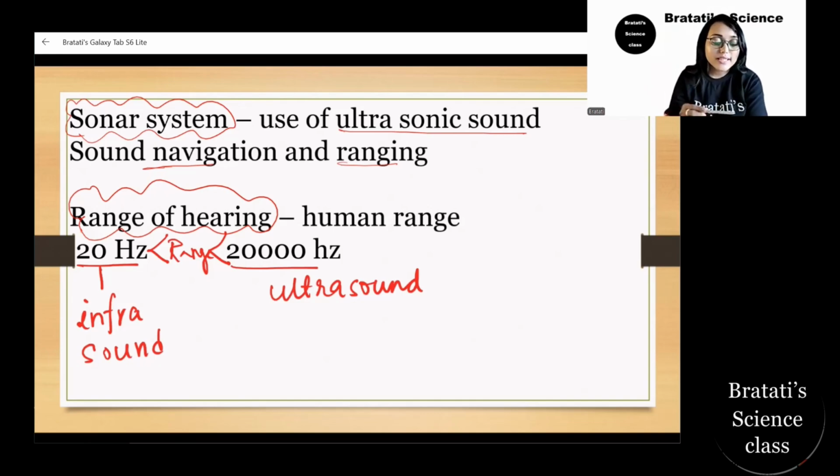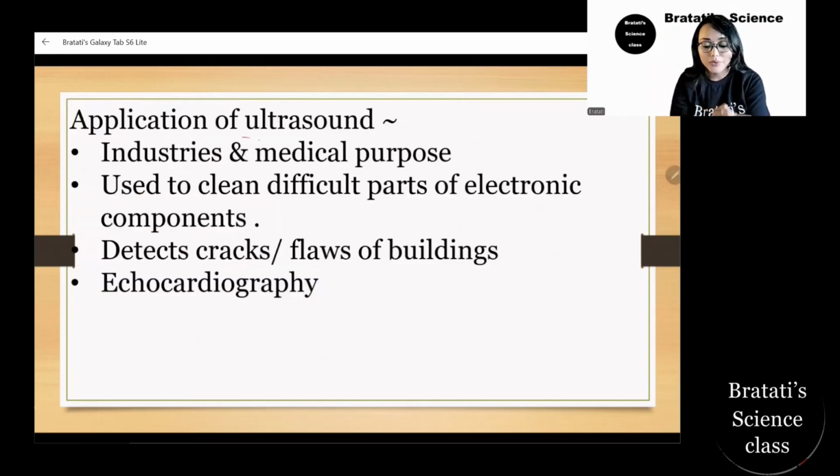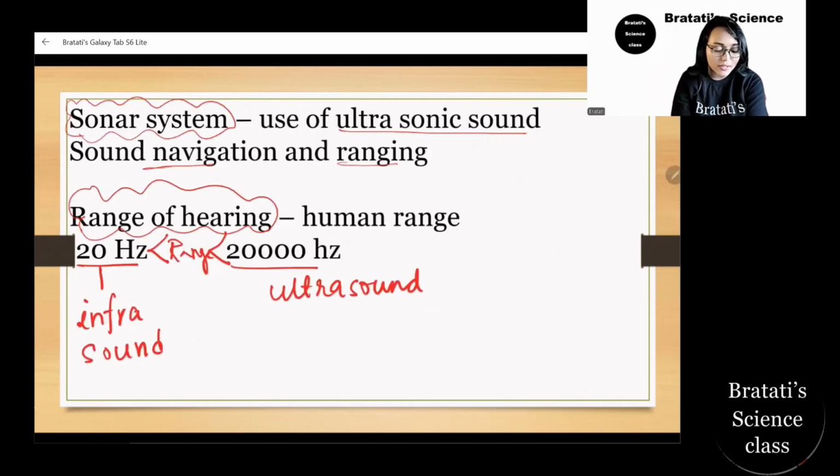All right, so what is the application of ultrasound? As I was telling you, the sound below 20 hertz is called infrasound, and the sound above 20 kilohertz we call ultrasound.